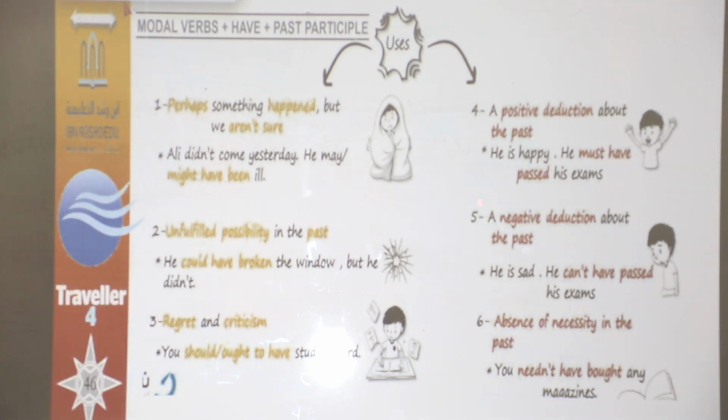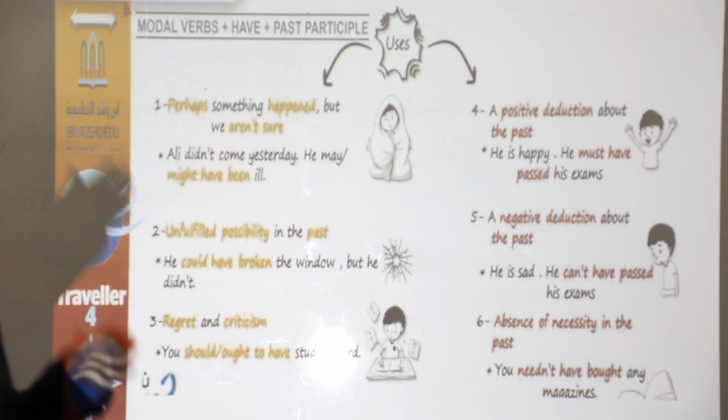Number five, a negative deduction about the past. Look at this picture. What do you say, my dear students? He is sad. He can't have passed his exams. So if you look at the picture, you will know why he is sad. This is negative deduction.